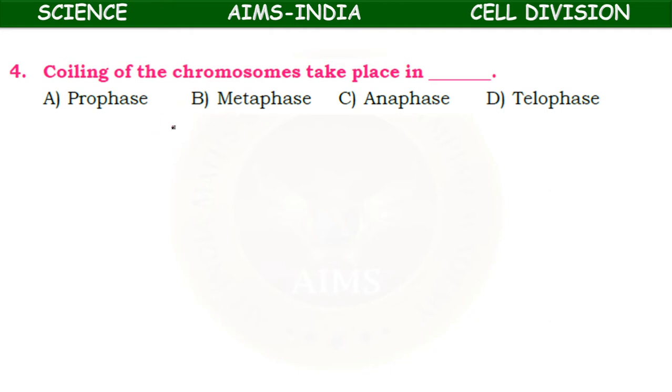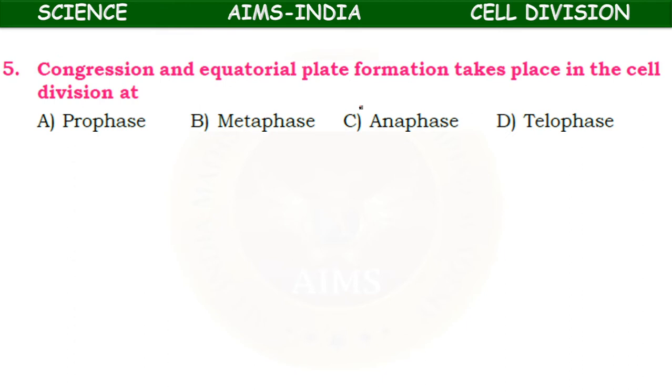In the metaphase, the movement of the chromosomes to the central plate occurs; the equatorial plate is formed in the metaphase. In the anaphase, the chromosomes are pulled aside. In the telophase, daughter nuclei are formed. Congregation and equatorial plate formation takes place in the cell division at metaphase.